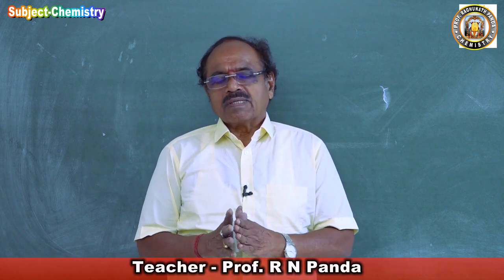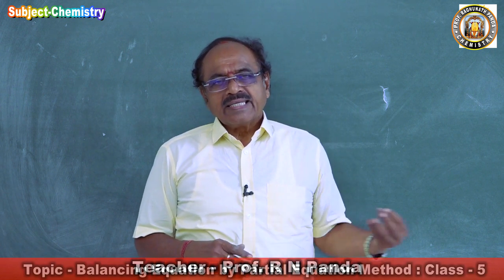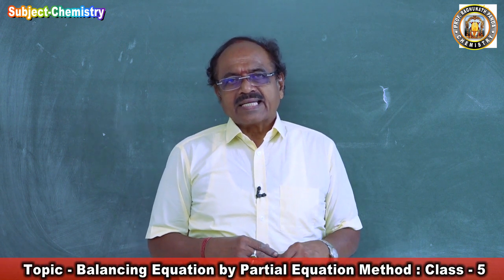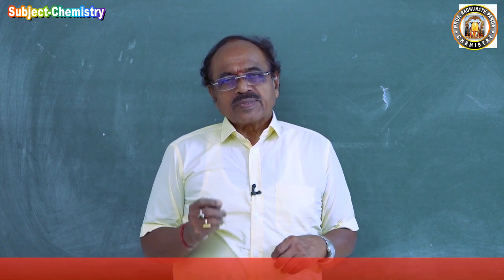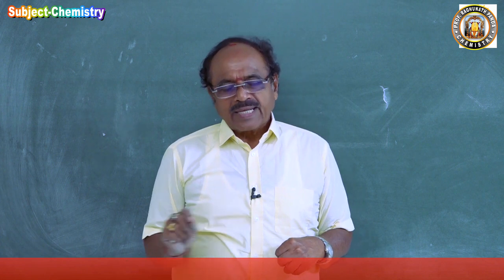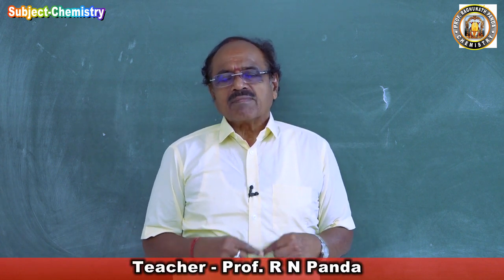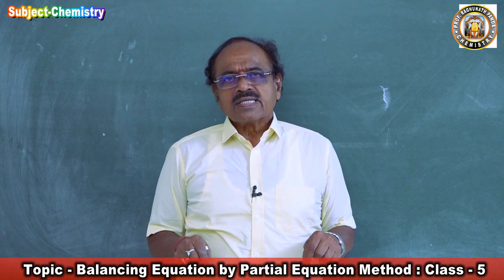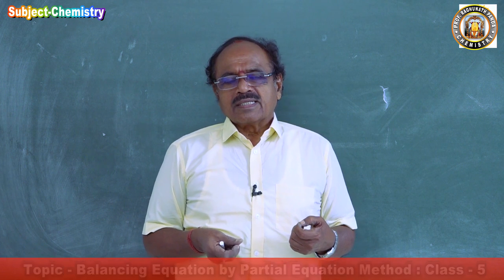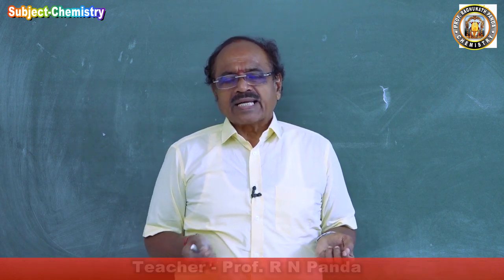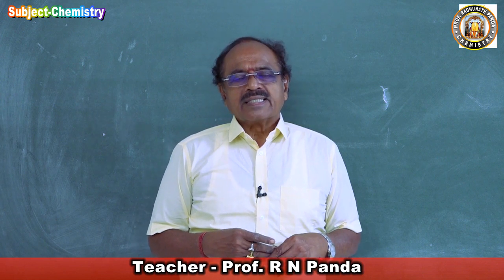So, in the partial equation method, many reactants are reacting. So while balancing equations, we will write the equations for each reactant, then get the atomic equation for each reactant, then we add up, and while adding we cancel out the substances present on the left side and right side.